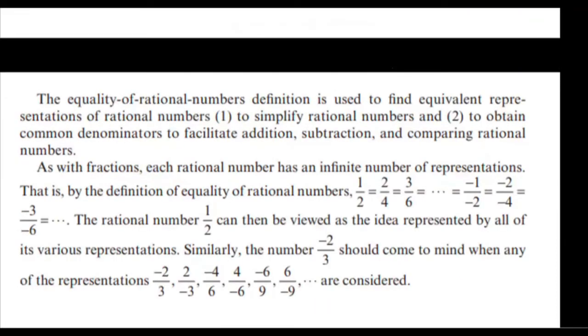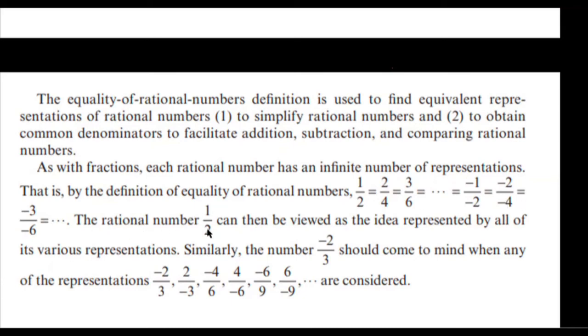The equality of rational numbers. So as with fractions, each rational number has infinite number of representations. For example, 1/2, we can extend it into 2 over 4, or into 3 over 6, or into negative 1 over negative 2, or into negative 2 over negative 4, and so on.